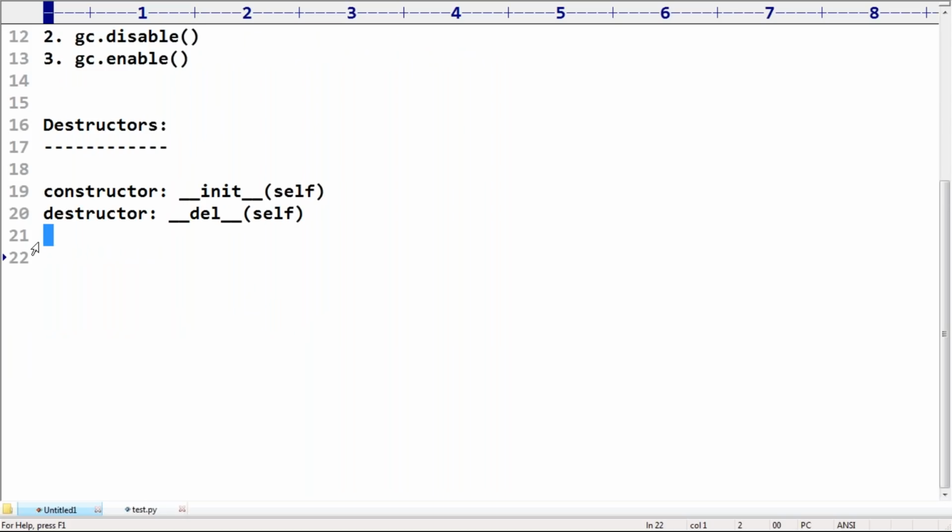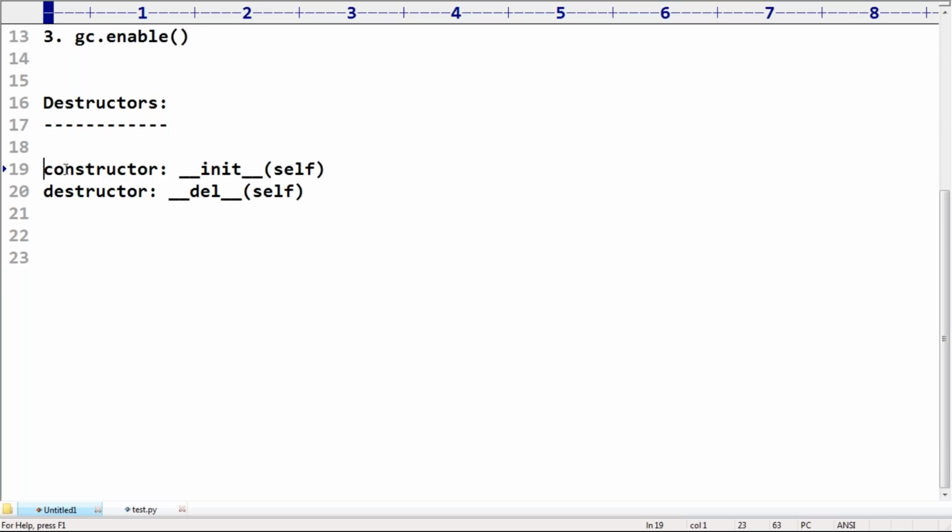Just before destroying an object, the garbage collector always calls the destructor to perform cleanup activities. So resource deallocation activities, like closing a database connection, these kinds of things we have to define inside a destructor. Remember, once destructor execution is completed, the garbage collector immediately destroys that object. That's all. Here one small confusion most people have.